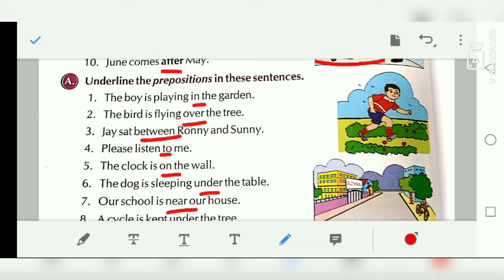Again I am saying, what are prepositions? The words that are placed before a noun or a pronoun. Okay, under, near, on, to, between are placed before a noun, because Roni and Sunny are nouns, and me is a pronoun, wall is a noun, table is a noun, house is a noun. So the words that are placed before a noun or a pronoun to show its relation with something else are called prepositions. Now we will continue this, and we have to do these exercises also.